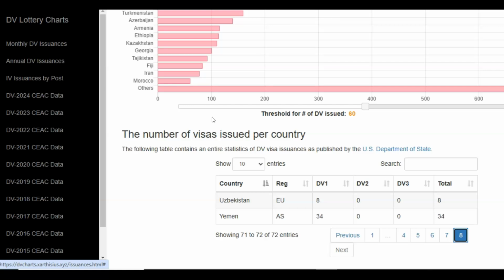So as you can see at the bottom here, there are 72 entries, meaning that applicants who were issued diversity visas during the month of October 2024 were from 72 countries.